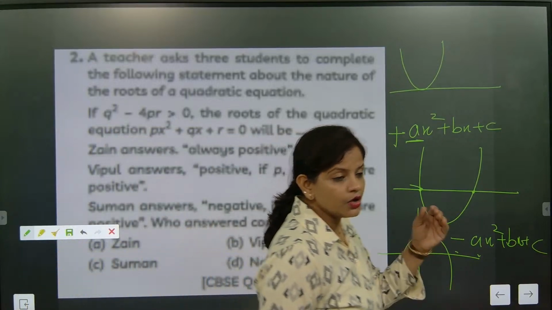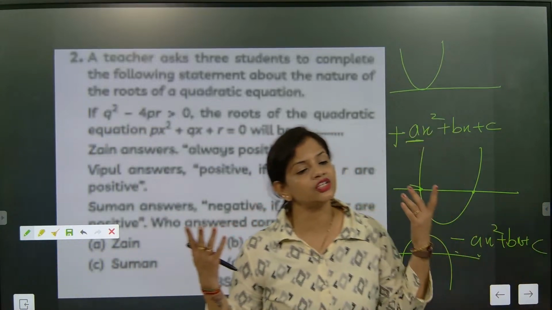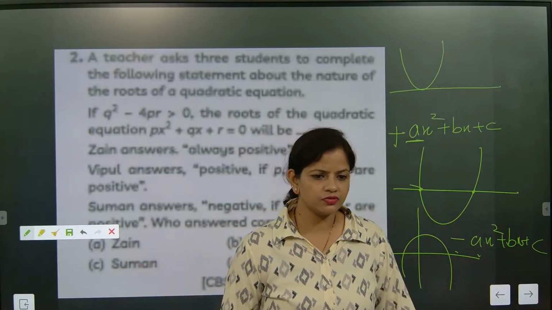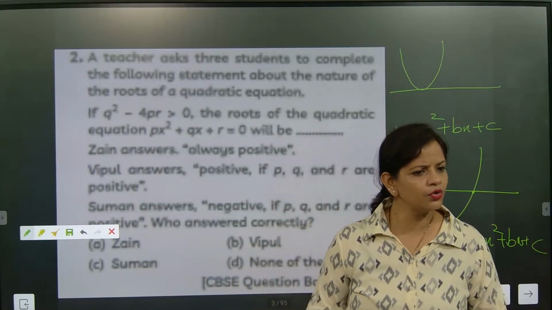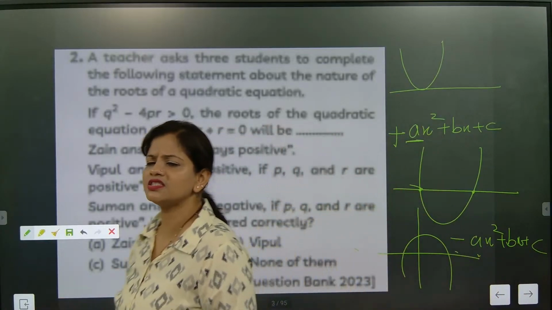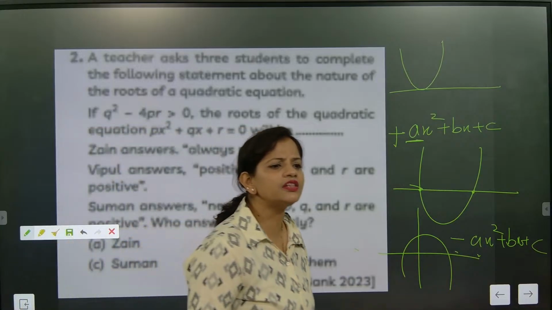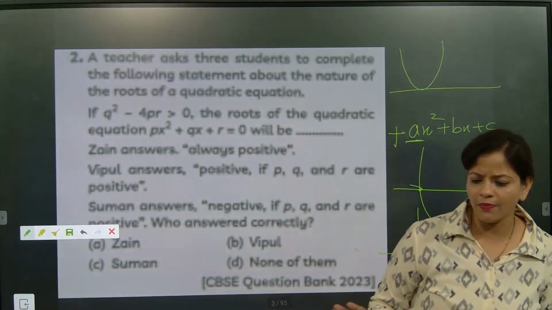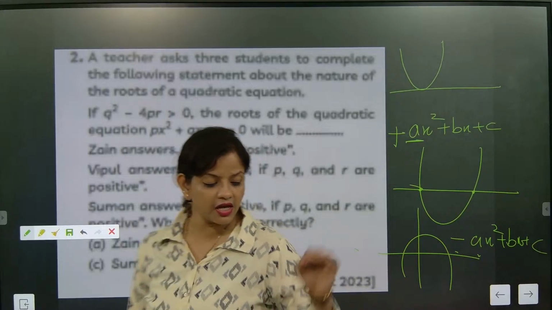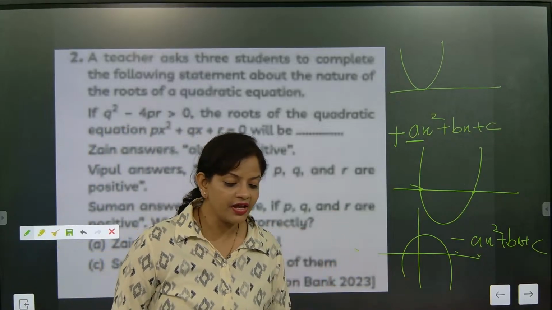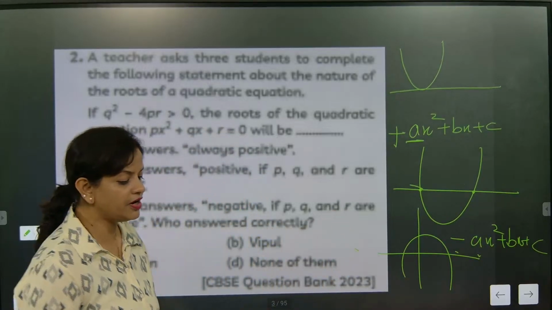So whenever the graph is not touching the x-axis at all, there are no real roots. Understood? No real roots, because the curve has to touch the x-axis somewhere. Then only the values are coming. I hope you have understood. So everything has to be remembered very precisely. I hope you have understood this one.